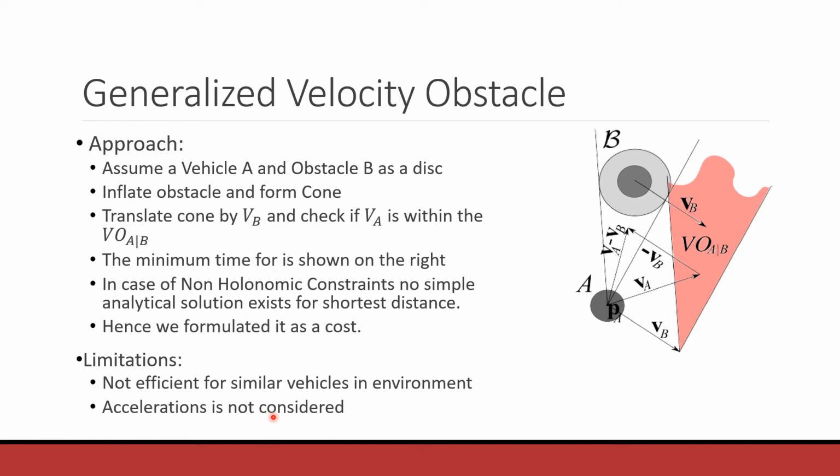The limitation here is that it is not efficient when there are similar vehicles in the environment, because of what is known as the reciprocal dance, which will be explained in the next slide. Also, the acceleration of the obstacle is not considered. So if the obstacle is accelerating, the robot might not be able to judge it perfectly.